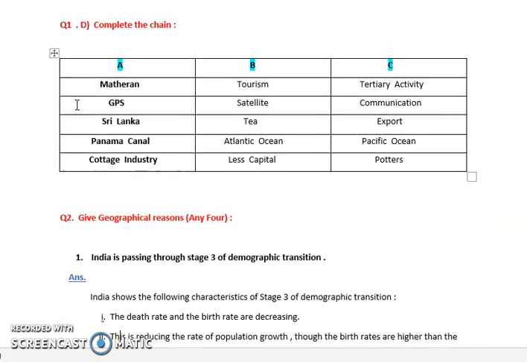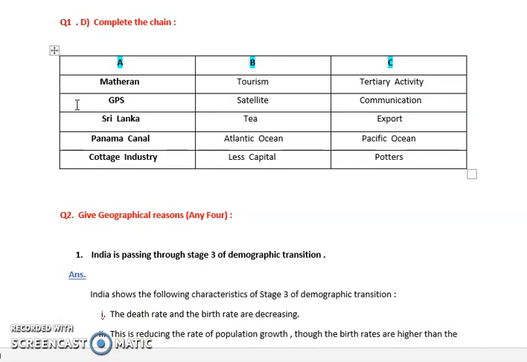Next is complete the chain. You have three columns A, B and C. You have to match the answers for them. Matheran is a tourist place and tourism is a tertiary activity. Next, GPS requires satellites for communication.